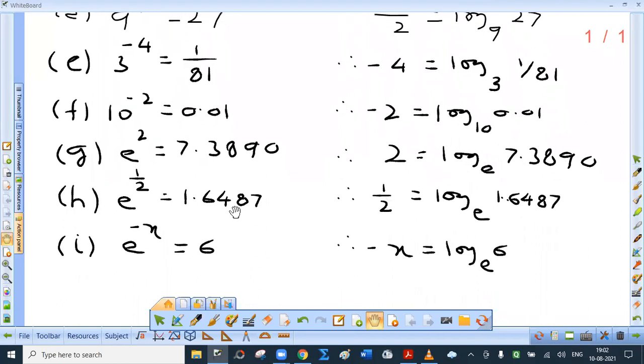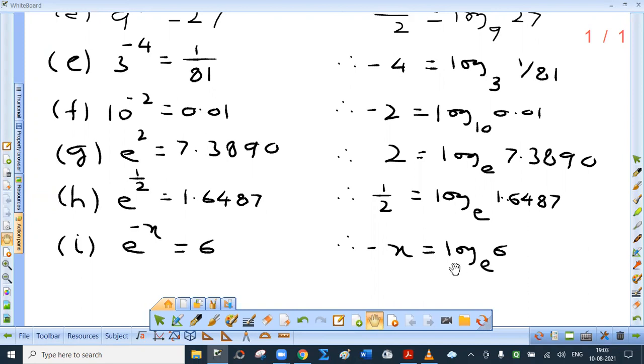By the way, can you tell me the approximate value of x? Log 6 to the base e. Between which two integers will x lie? See, this is mathematics. I repeat the question.